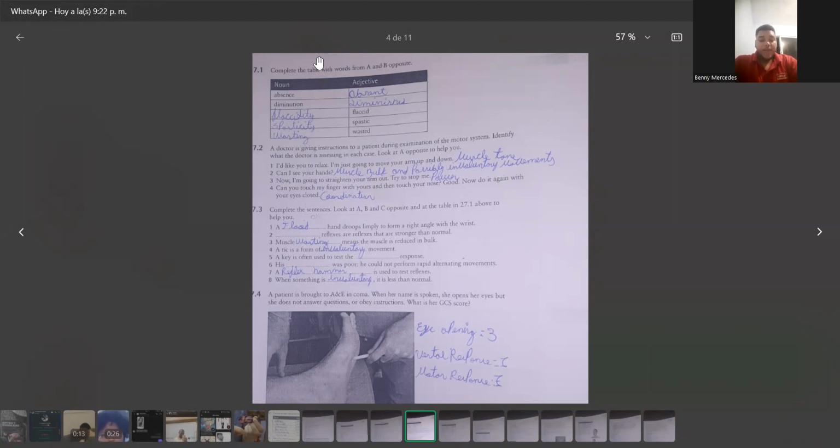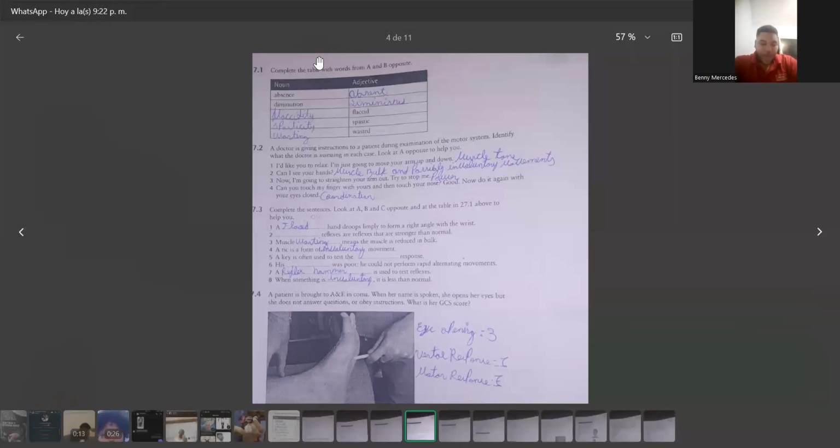27.1. Complete the table with words from A and B opposite. Noun and adjective: ascent, ascending; diminution, diminished; flaccidity, flaccid; spasticity, spastic; wasting, wasted.